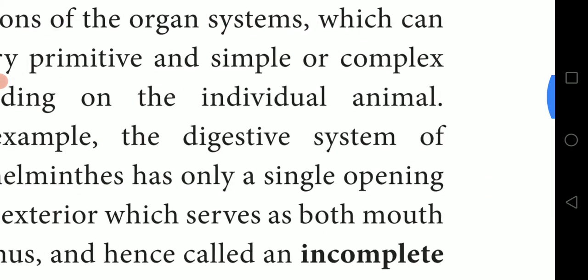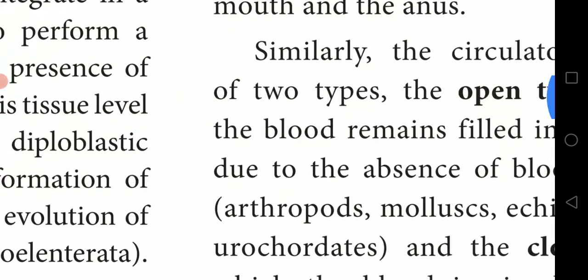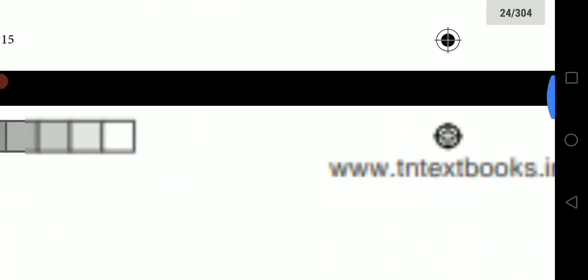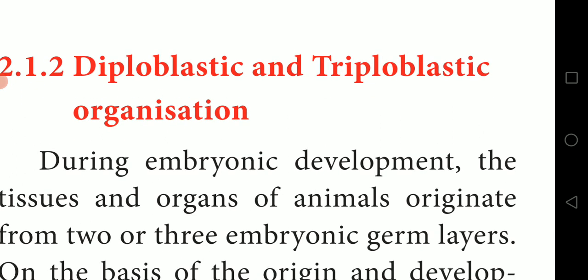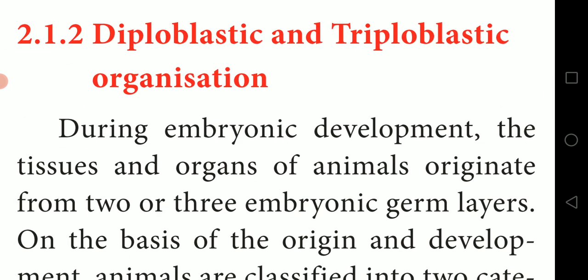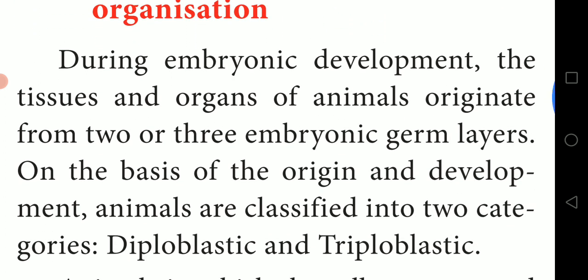The next topic is diploblastic and triploblastic organization.